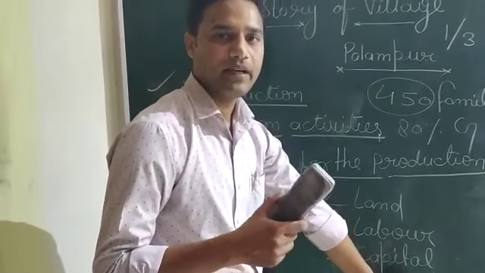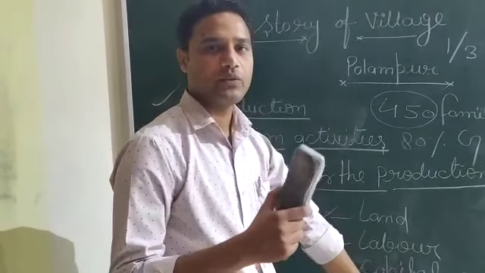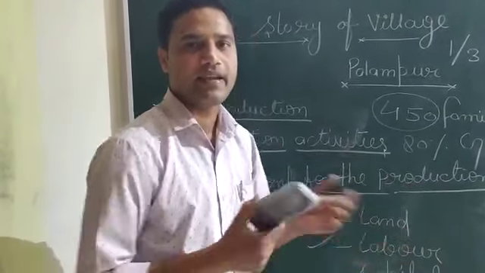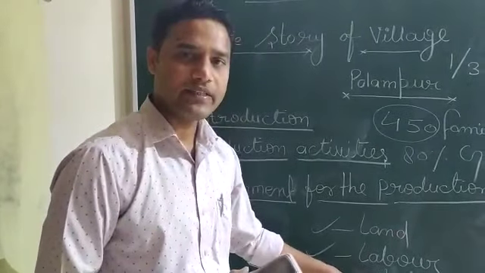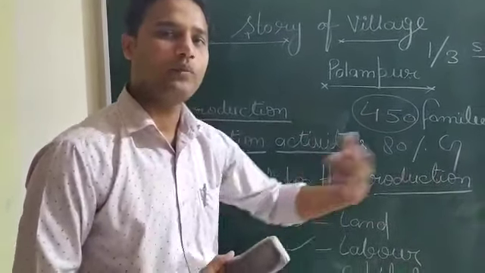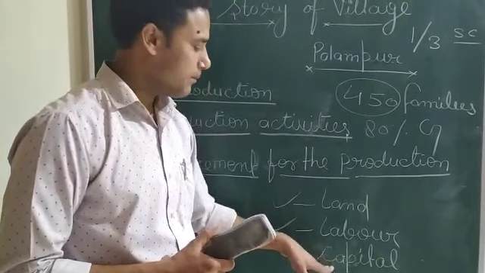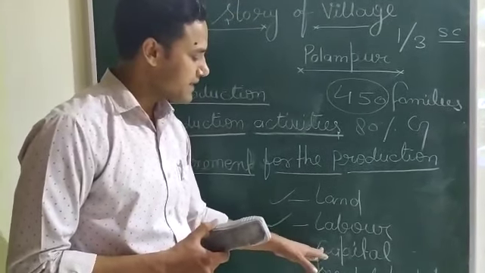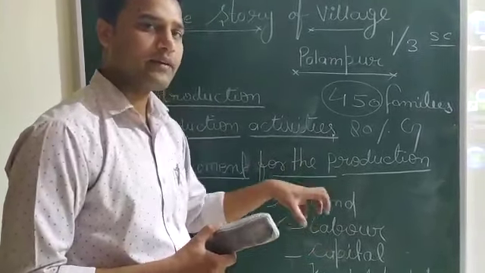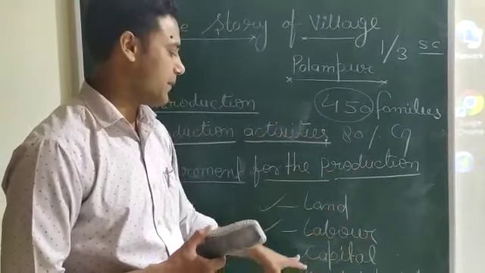Suppose we have 2 lakh rupees and we invest 2 lakh rupees to get some luxurious items, so that is not capital. Capital is that which is invested to earn more money. Suppose we are buying some machines, tools, we are using that money to produce something, to earn more money, that is capital.